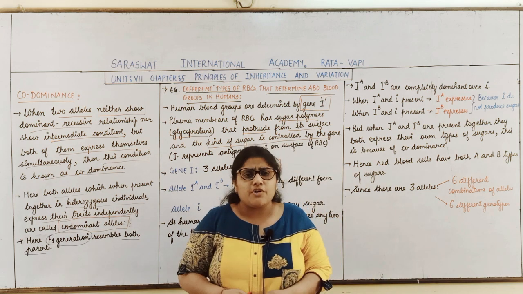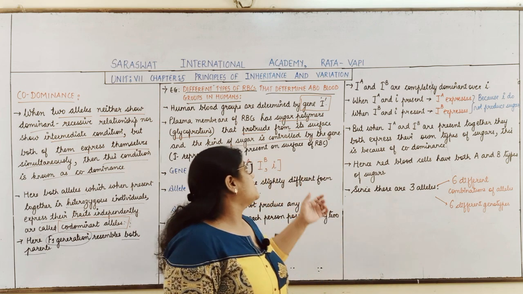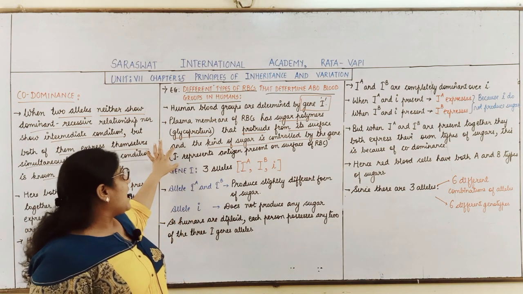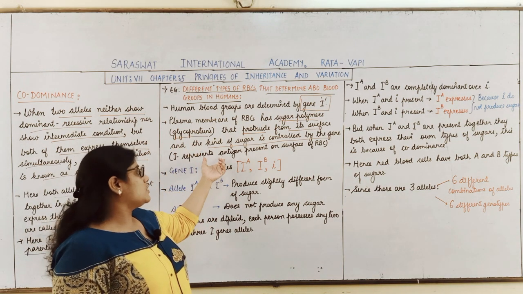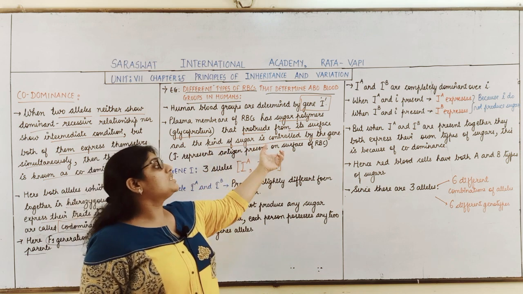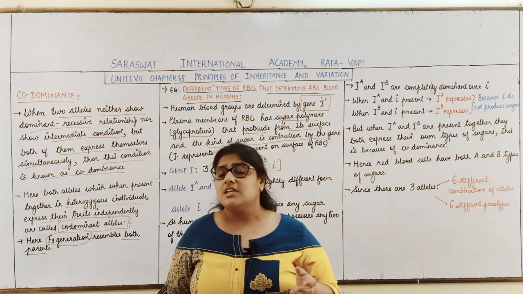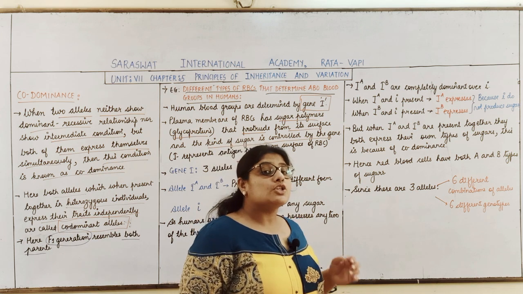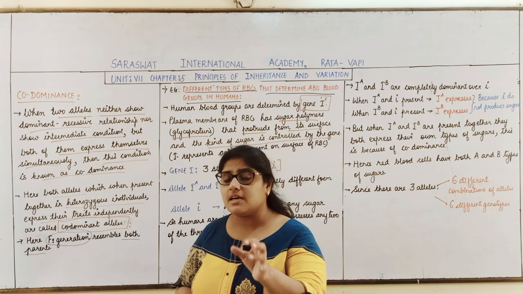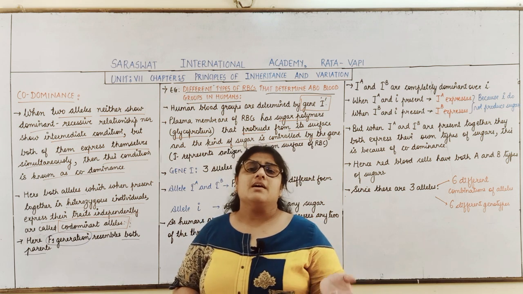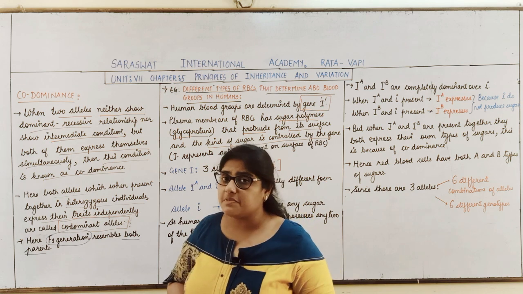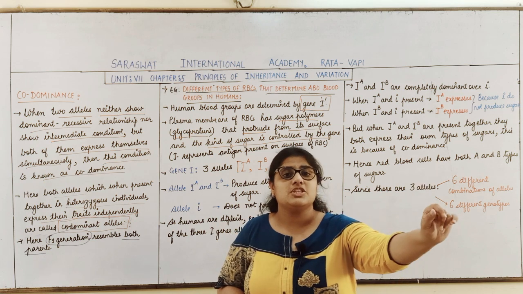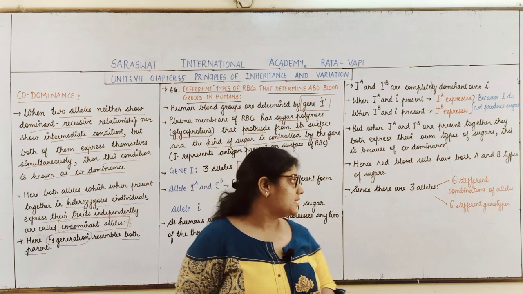Now which type of sugar is synthesized? It is dependent upon the gene I. So basically the I gene represents the sugar, which is called an antigen, present on the surface of the RBC. Now students, two terminologies: one is antigen and another one is antibody. The surface of the RBCs contains sugars, and which kind of sugar will be present is controlled by the gene I. So that gene I represents the antigen, which will form the sugar.